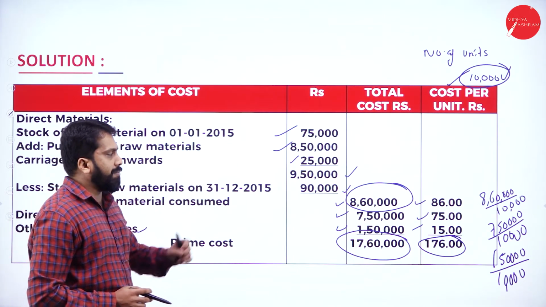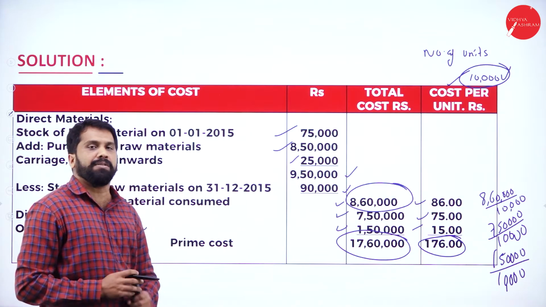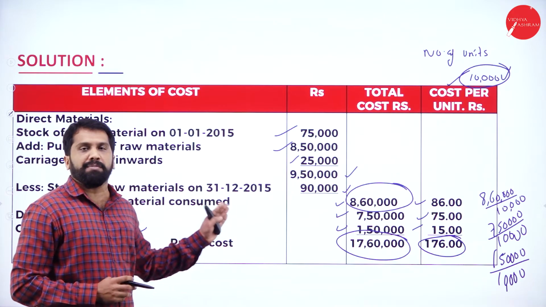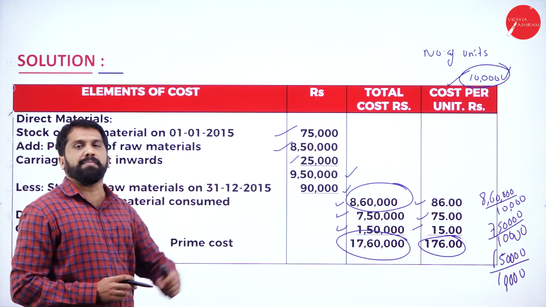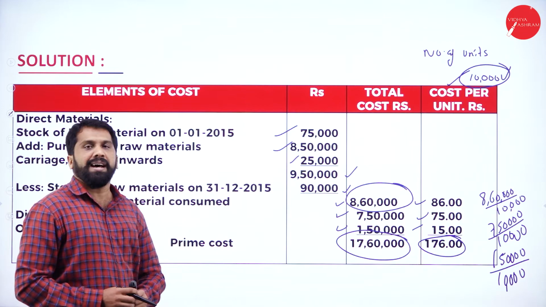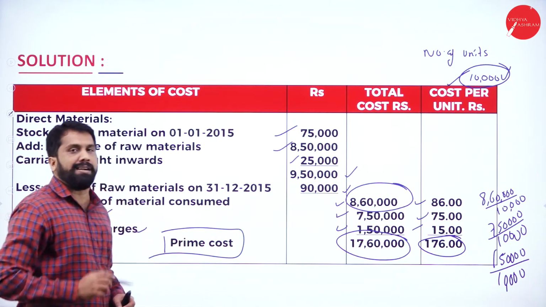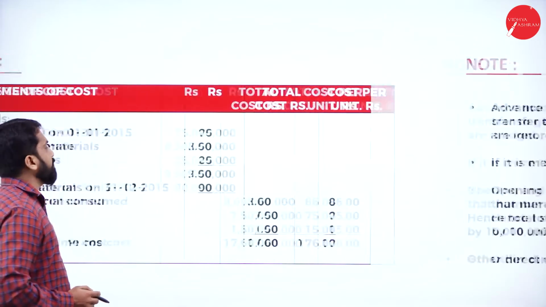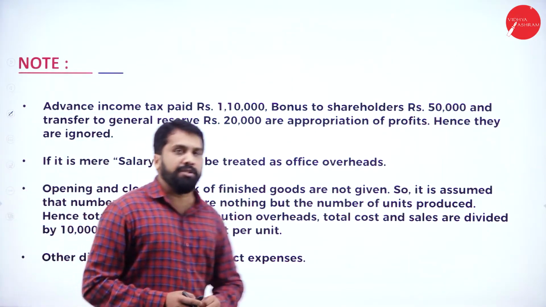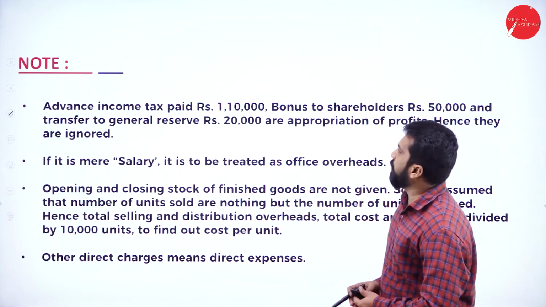Now, this is all about your cost per unit. As I told you, 99% of the problem is the same. Only in the last column, small changes have to happen. Up to prime cost you have done. Now we'll go to the next one. Before that, it is very simple.